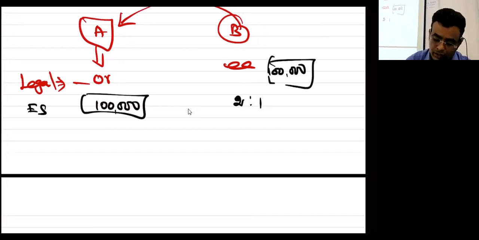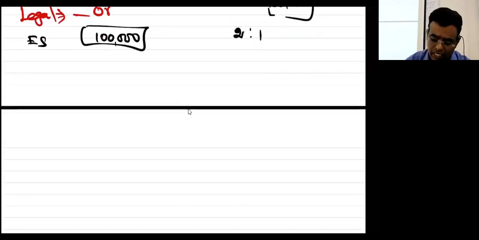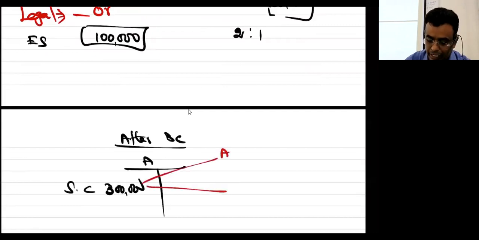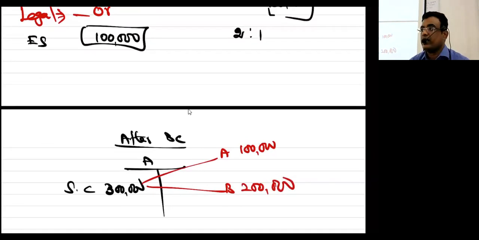Yes or no? 2:1 தானே? அடுத்தது after business combination A limited shares எவ்வளவு இருக்கும்? 3 lakhs. Yes or no? Out of this A limited வச்சிருந்த shares எவ்வளவு? B limited shareholders கொடுத்தது எவ்வளவு? ஒரிஜினலா இந்த கம்பெனி யார் வாங்கினா? A வாங்கினா? B வாங்கினா? அப்ப legally A limited acquirer, B limited is acquiree.